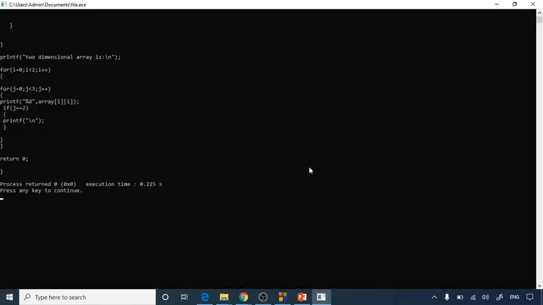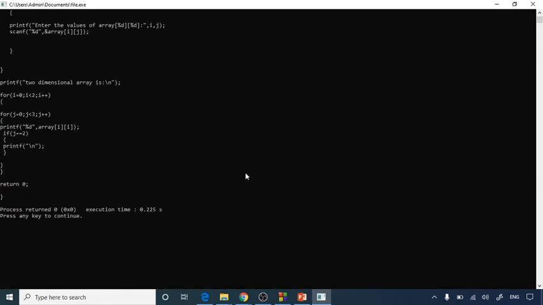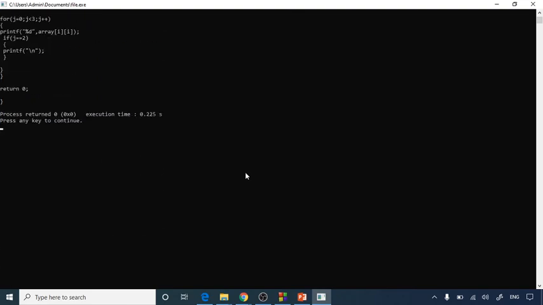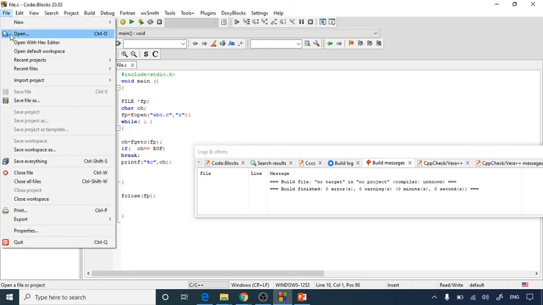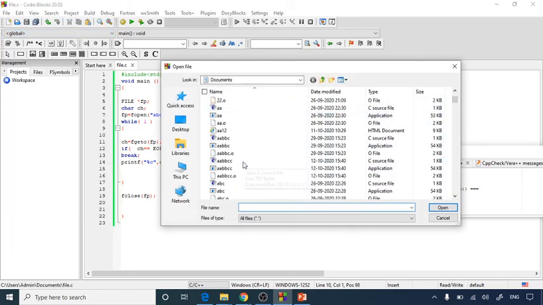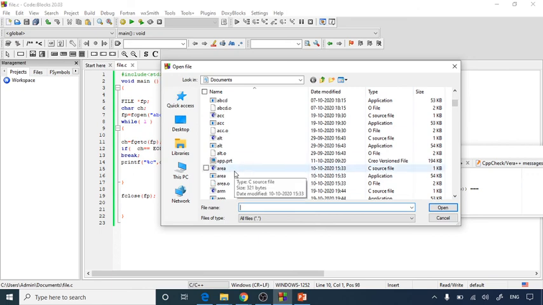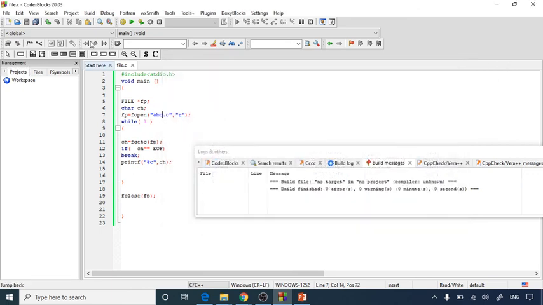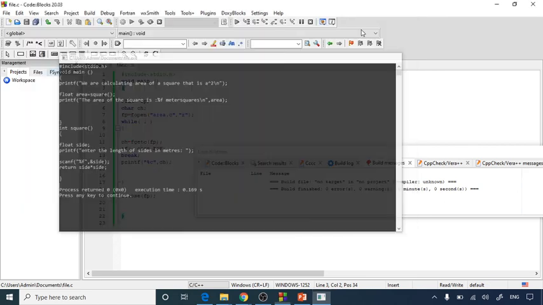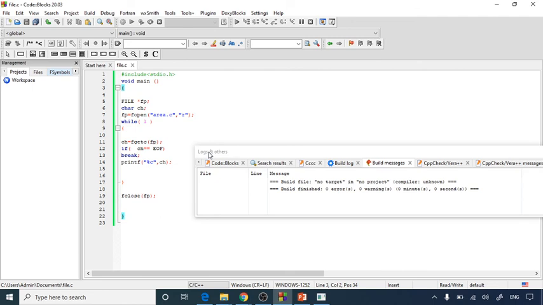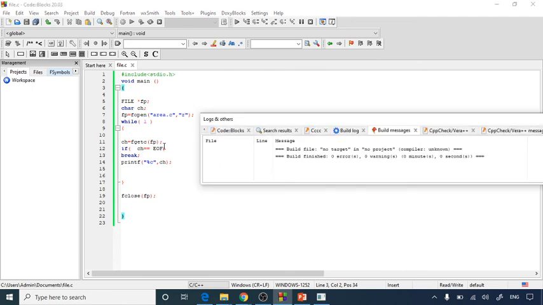As you can see, my abc file is nothing but a program of arrays, a two-dimensional array program. Let's try with another file. Here I'm going to open any other file. Let's open, like, area. I'm going to use area. This file is already stored on my computer. You can open any file of your choice. As you can see, the area file content is on the output screen. So we have passed those contents to our ch, and then we have displayed the same on our output screen.